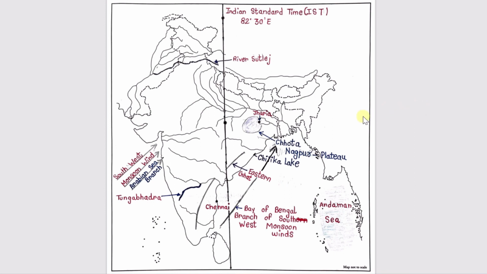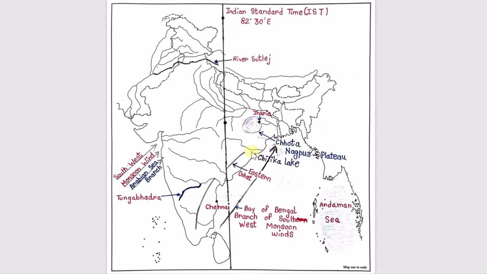A part is the direction of winds that give rainfall to a larger part of India, and we know that these winds are southwest monsoon winds. This is the direction of the southwest monsoon wind, Arabian Sea branch on the western side of the Indian Peninsula, and on the other side this is the Bay of Bengal branch of the southwest monsoon wind on the eastern side of the Indian Peninsula. Second is Lake Chilka.